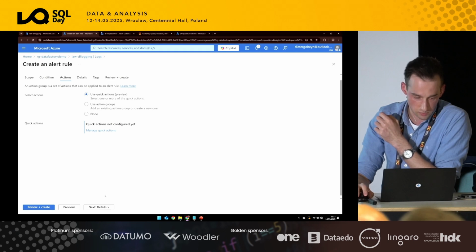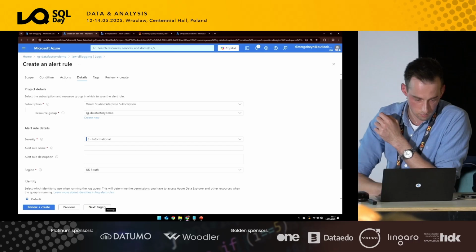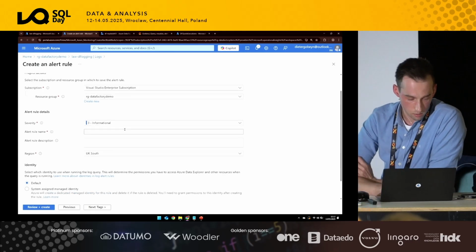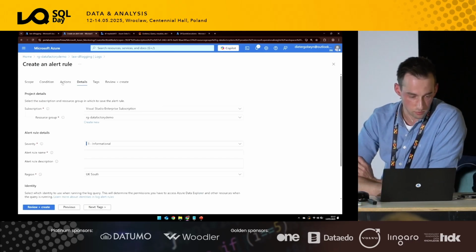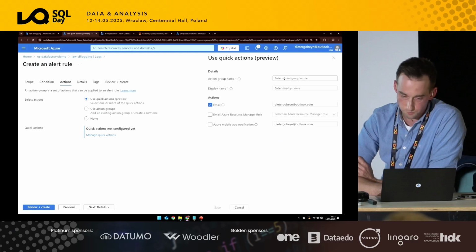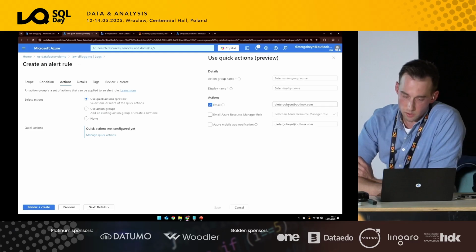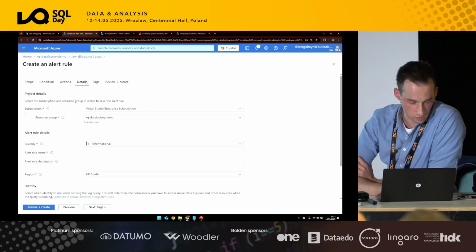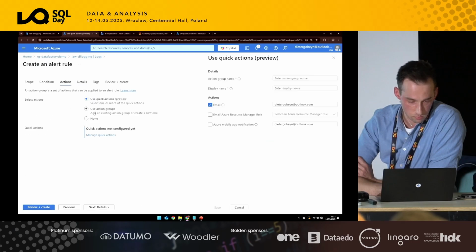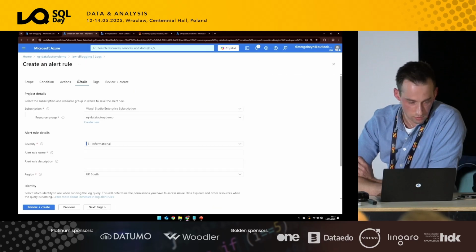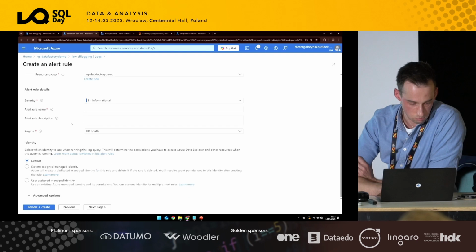But then let's have a look specifically at the details here. Well, I think the most important part is, yes, this one. So you can also do an email or an app notification or an SMS. But if you want to integrate, for example, with your ticketing system, let's see.